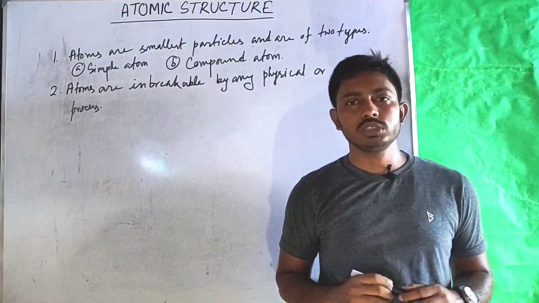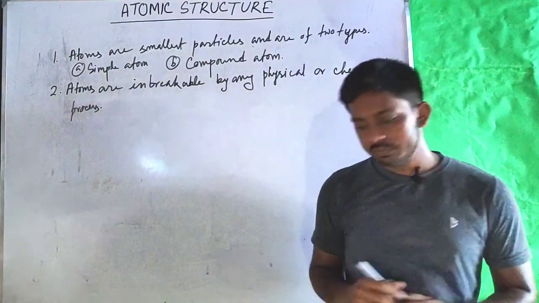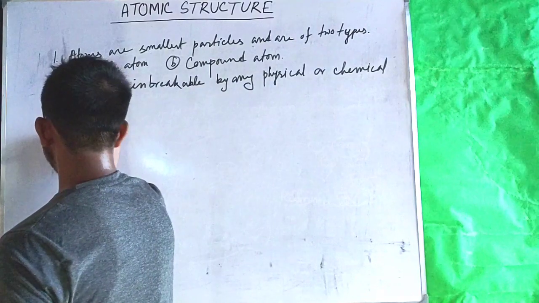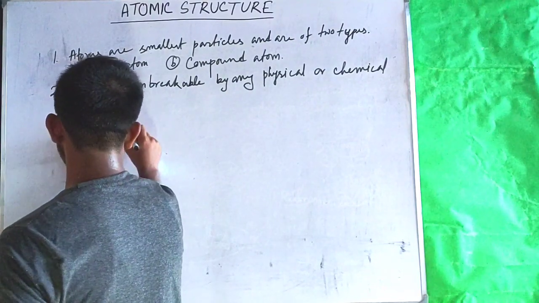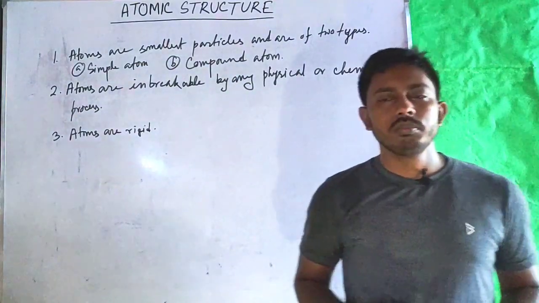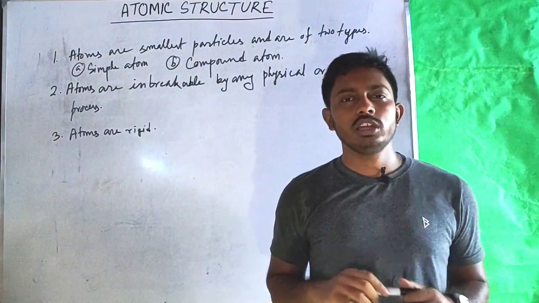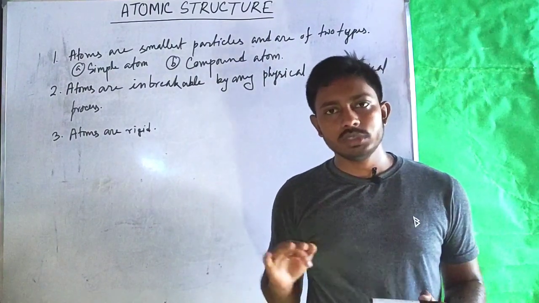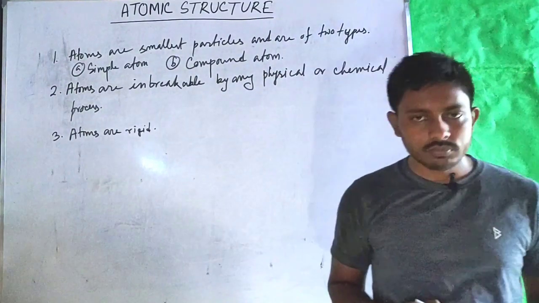The third postulate was atoms are rigid. Number 3, atoms are rigid. But today it is known that about 99% space in an atom is void. So atom is not rigid.